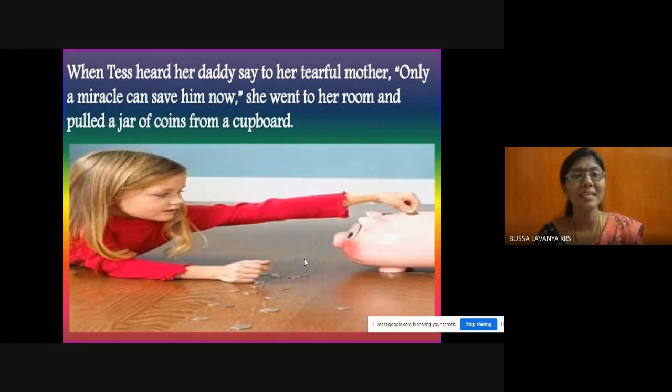Who heard this word, that a miracle can save him now? Tess heard this from her dad when he was saying it to her mother. So as soon as she heard that, what did she do? She just went into her room and pulled out a jar from the cupboard. And what was that jar having? That jar was having coins. It was her kitty bank, and that jar had the amount which she saved.